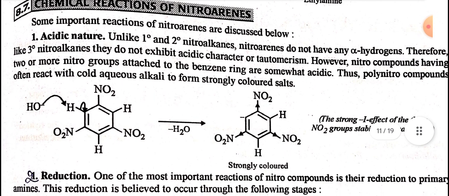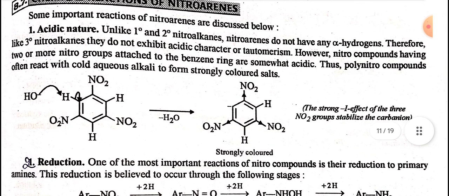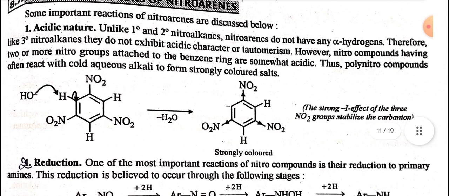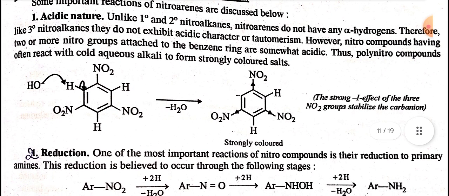Some important reactions of nitroarenes are discussed below. Acidic nature. Unlike primary and secondary nitroalkanes, nitroarenes do not have any alpha hydrogens. Therefore, like tertiary nitroalkanes, they do not exhibit acidic character or tautomerism. However, nitro compounds having two or more nitro groups attached to the benzene ring are somewhat acidic. Thus, polynitro compounds often react with cold aqueous alkali to form strongly colored salts. The strong -I effect of three NO2 groups stabilizes the carbanion.